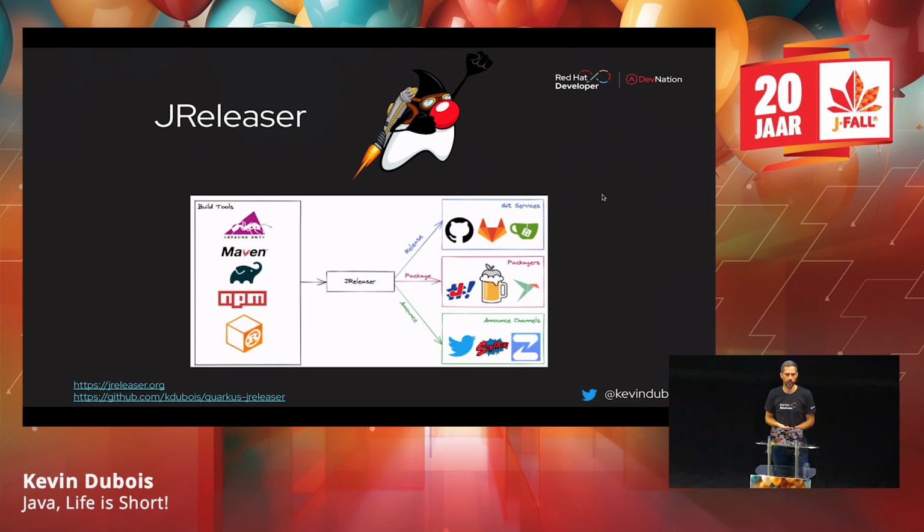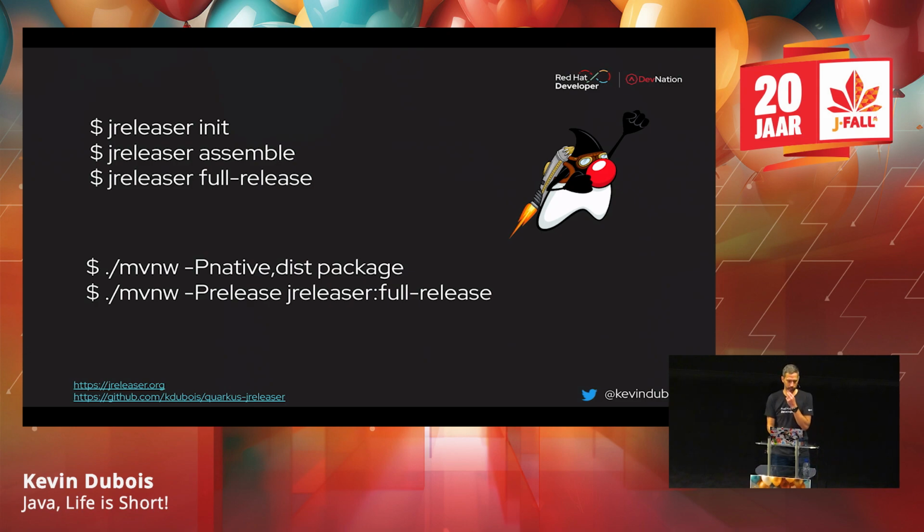You can tell it in what kind of format to package up your application, and then push it, for example, to GitHub to create a release in GitHub. You can also package it up for Homebrew, for JBang even, and then you can also announce every time you've made a release. So just by creating a release, it'll do all that stuff for you. For example, I'm releasing a new version of my application, and it'll post to Twitter or Mastodon that, hey, Kevin has released version XYZ to his GitHub repository, for example.